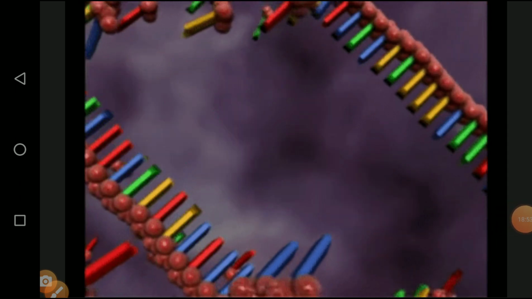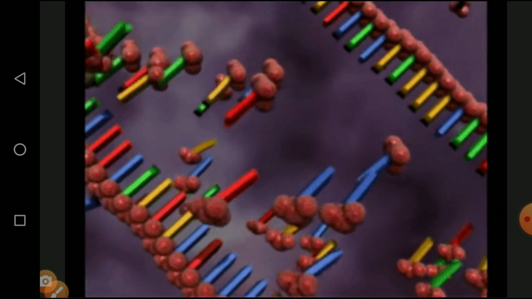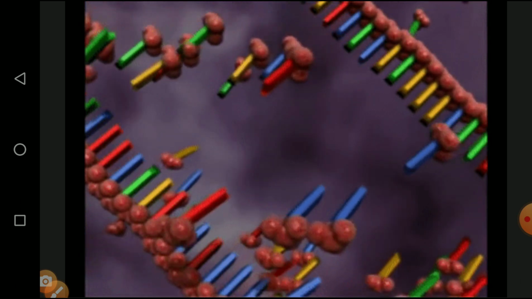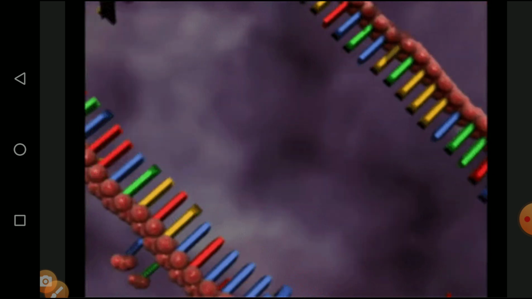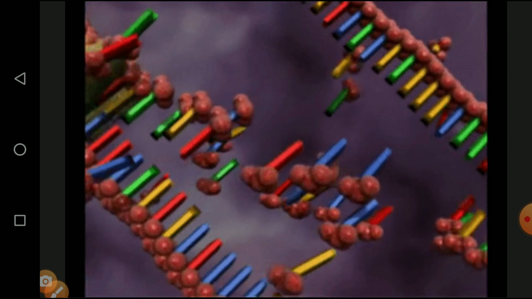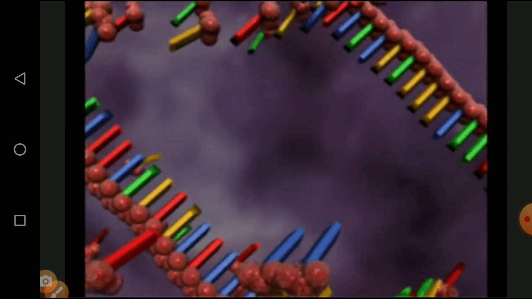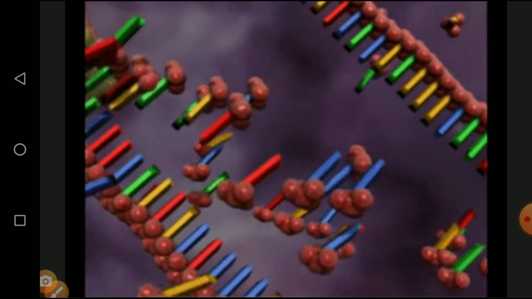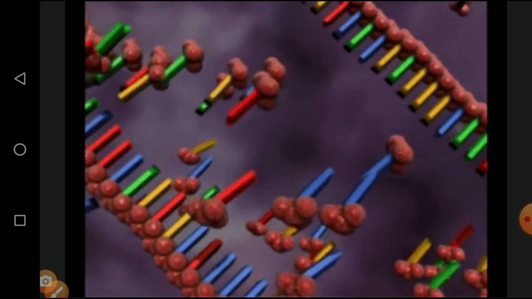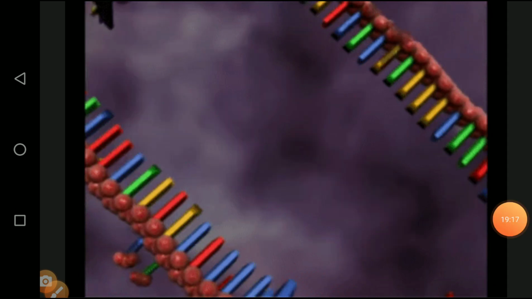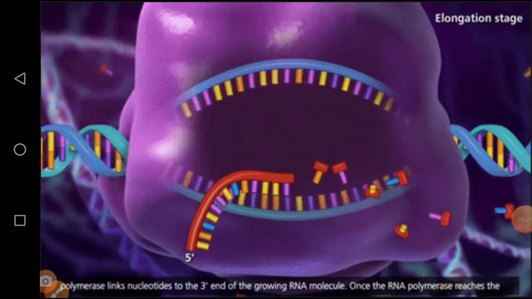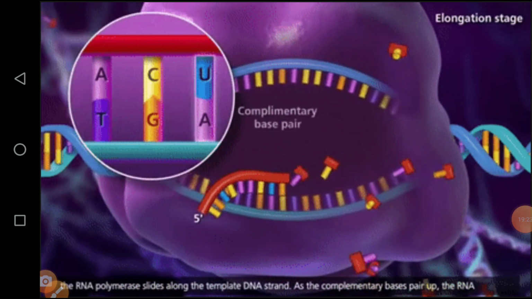Then after the completion of the RNA synthesis, the new strands are synthesized as the leading strand and the lagging strand, with the formation of small fragments. The small fragments are called Okazaki fragments. The Okazaki fragments are joined together with the help of the DNA ligase. Finally, we get the complete DNA replication. So now we are seeing this diagrammatic representation of how the DNA is synthesized.